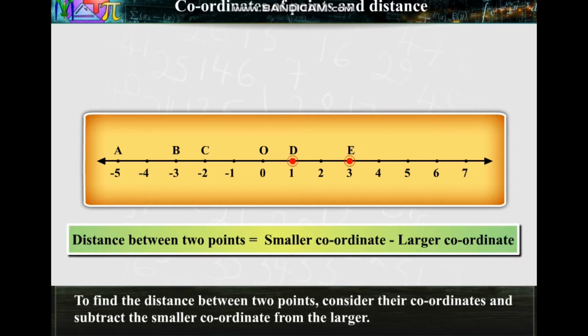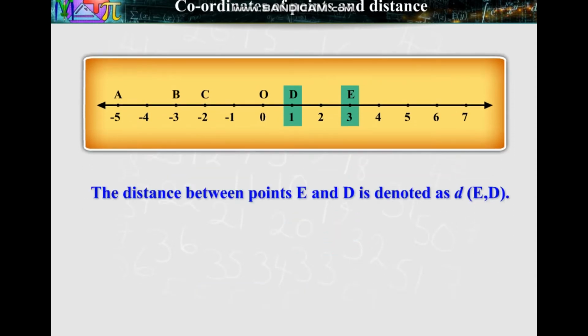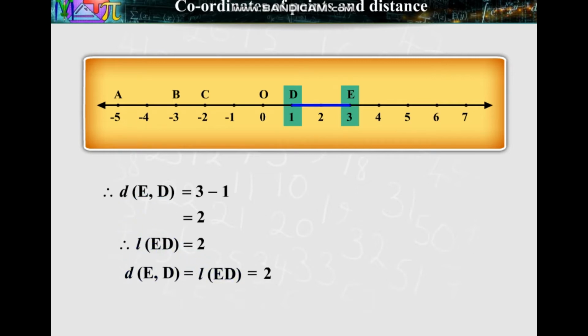To find the distance between 2 points, consider their coordinates and subtract the smaller coordinate from the larger. The coordinates of points D and E are 1 and 3 respectively. We know that 3 is greater than 1. The distance between points E and D is denoted as ED. ED is equal to 3 minus 1, which is equal to 2. This is the same as the length of the segment ED. Similarly, DE is equal to 2.